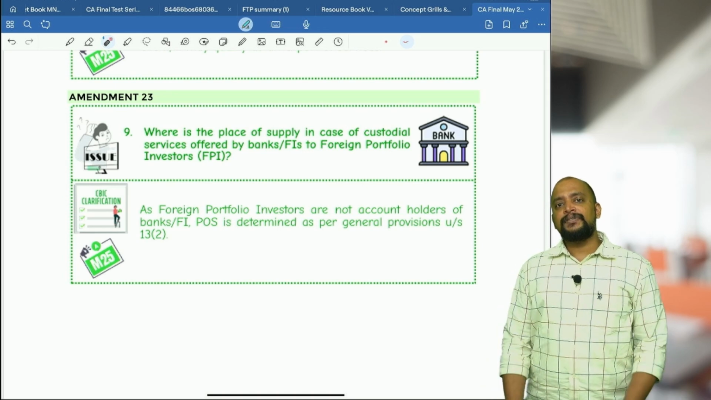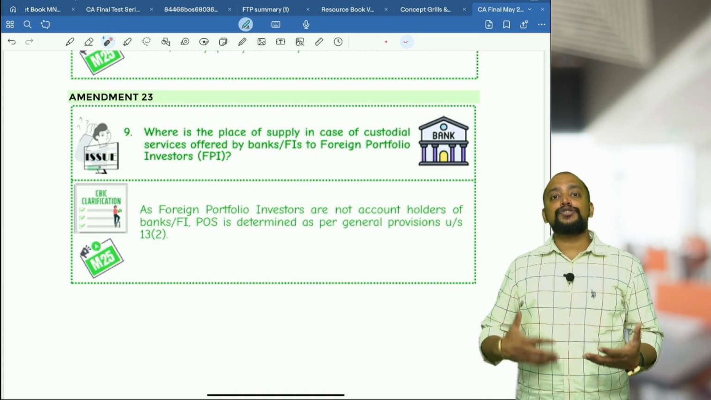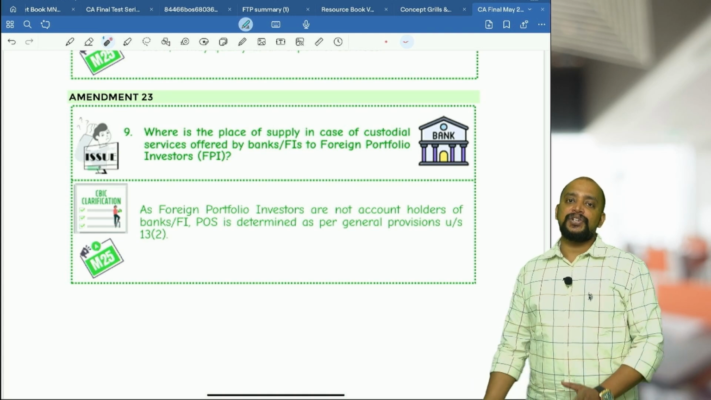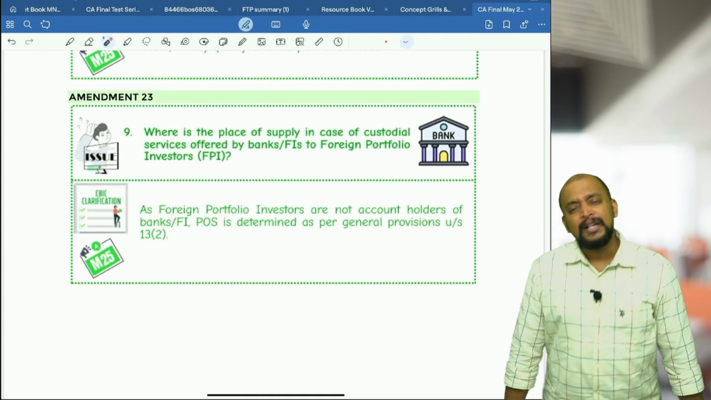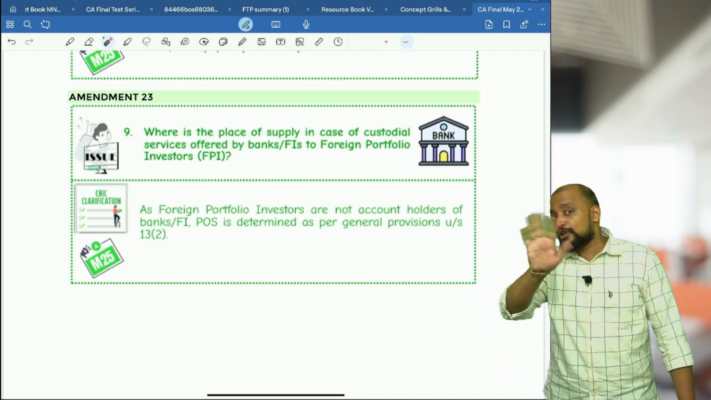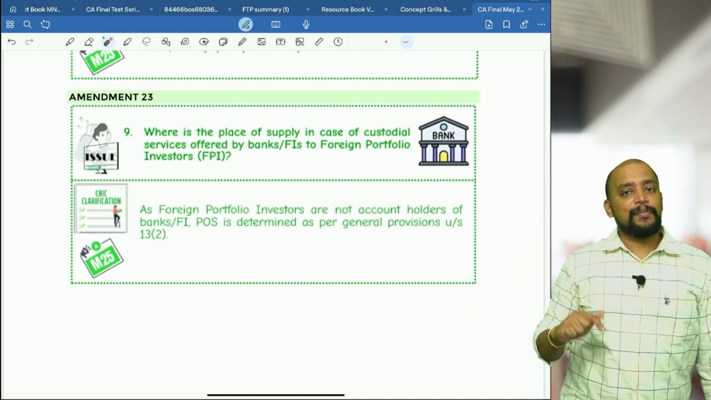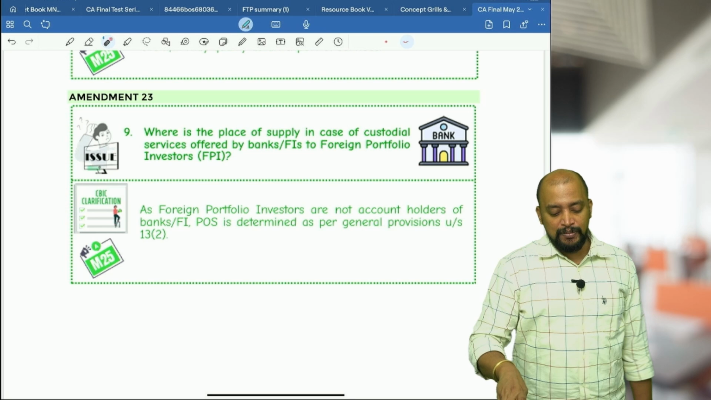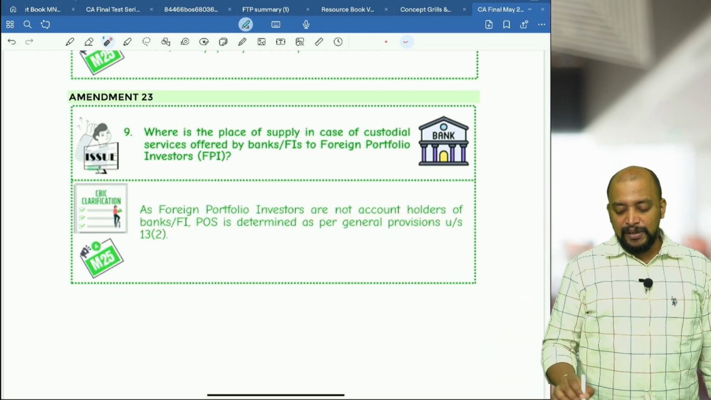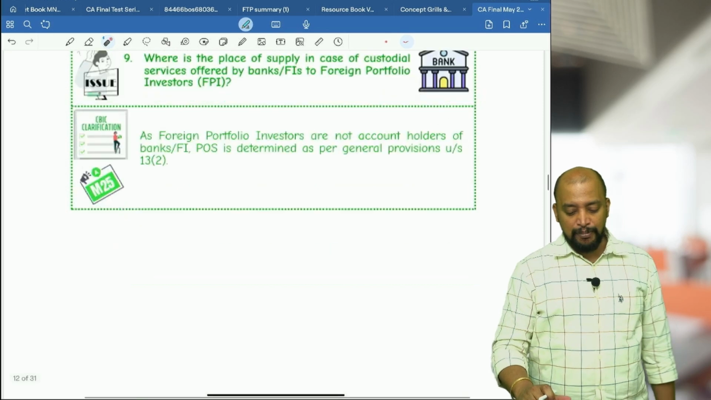And so whenever there is a bank which is providing custodial services to foreign portfolio investors by maintaining their equity shares in demat form, etc., those foreign portfolio investors are not account holders of the bank. Due to that reason, general provisions will be applicable. As foreign portfolio investors are not account holders of banks, place of supply is determined as per general provisions.